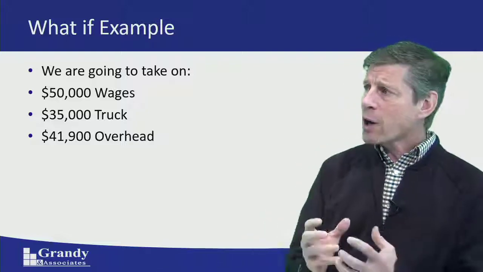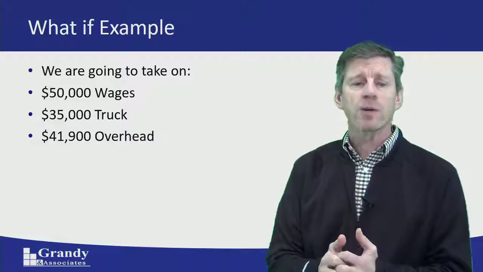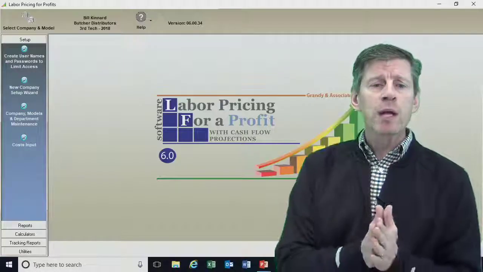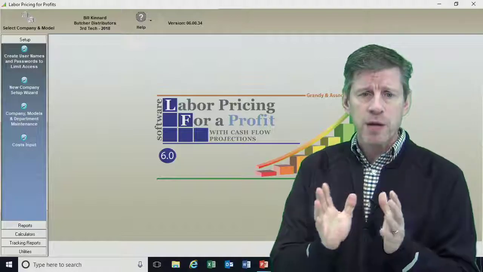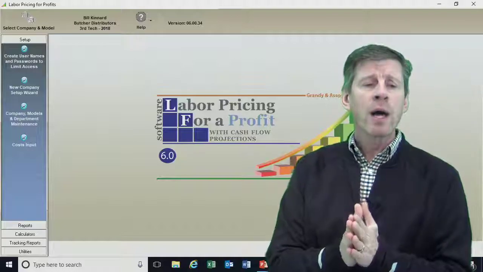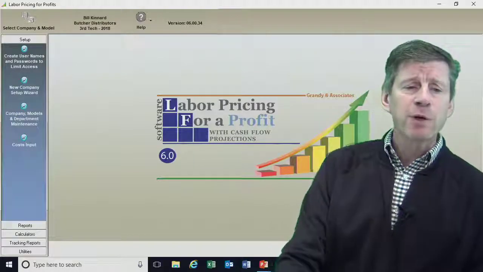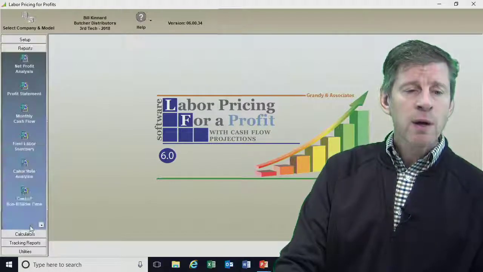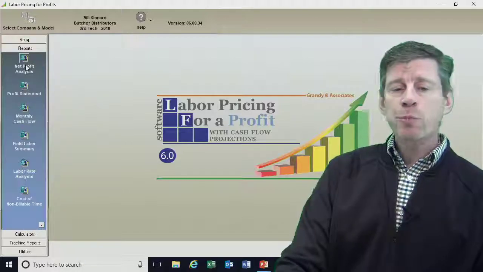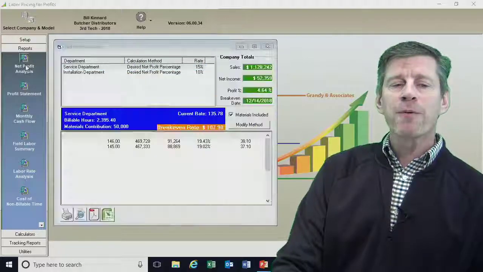So how do we simulate that? Does it make sense for us? I'm simply going to jump over to our Labor Pricing for Profit software. I'm running version 6.00.34. And one of the first things that we have to do, again, if we remember, if we go up and take a look at our reports in the software itself, the first report I want to look at is the net profit analysis report.